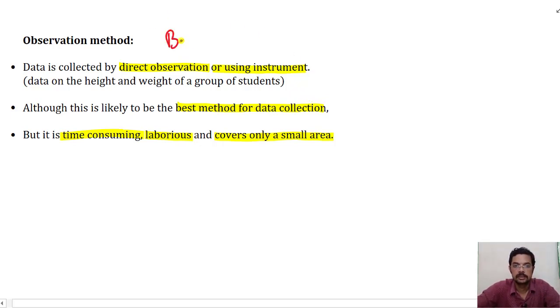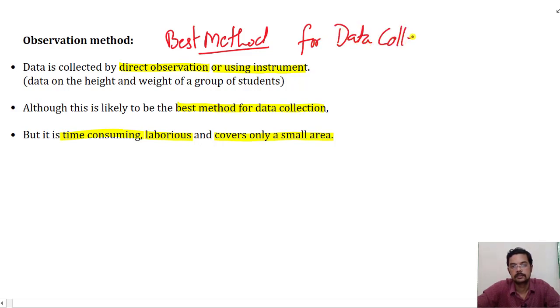This is the best method for data collection. Observation method is considered as the best method for data collection.